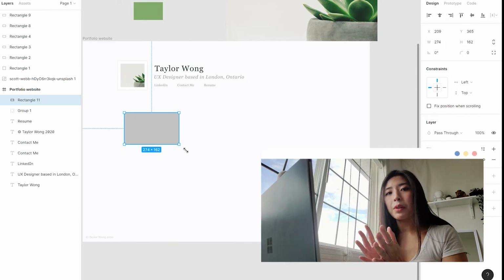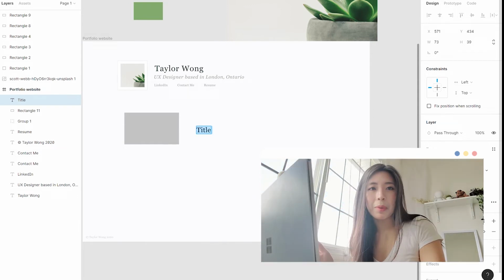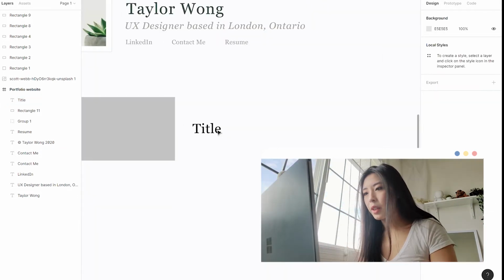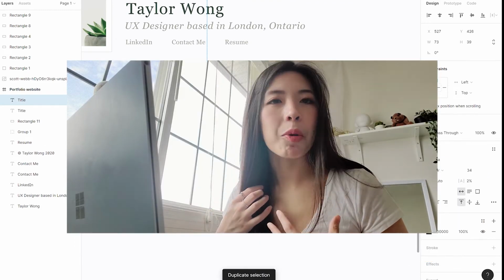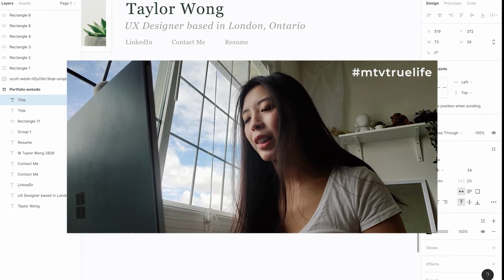So for her case studies, a few things I want to see included inside the case study, and I'm just going to mock it up really quickly. I would like some kind of image, like a logo for the company that you might be working with, title of the case study. I like how I can see my hair progressively getting messier as I keep on designing. This is very real life.